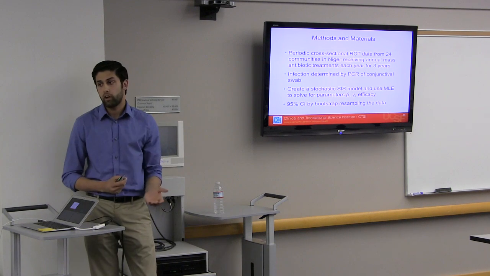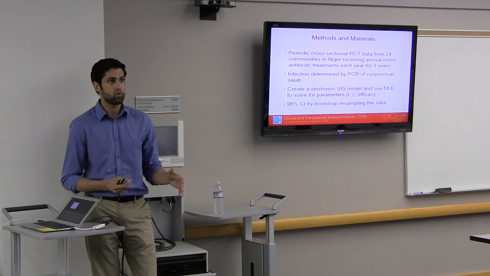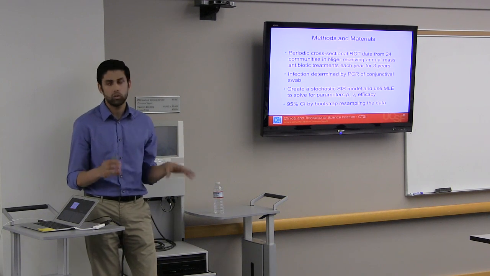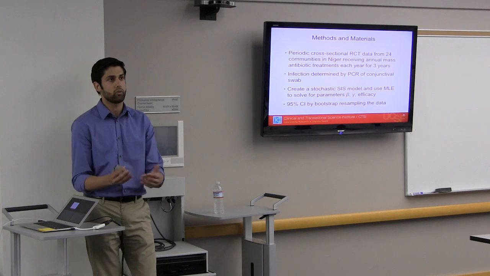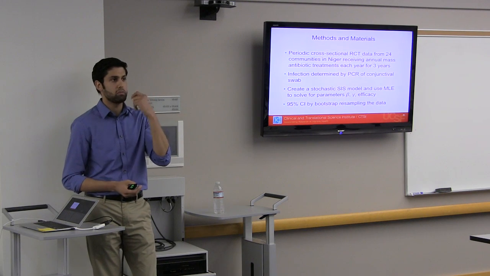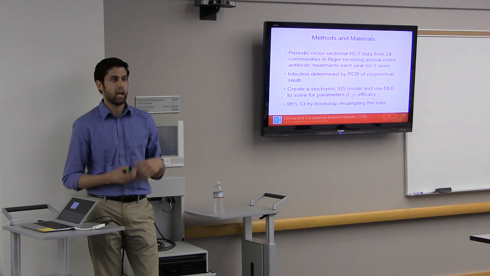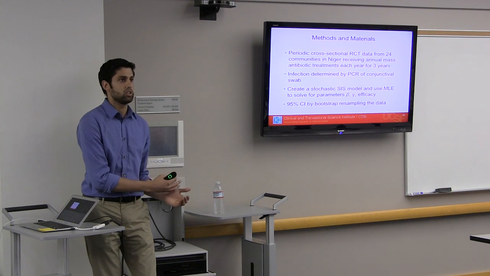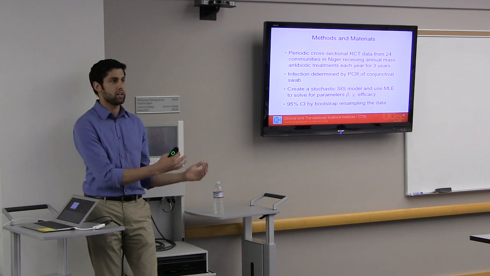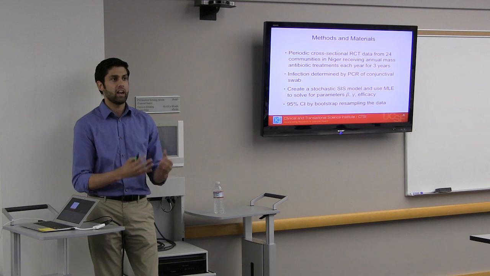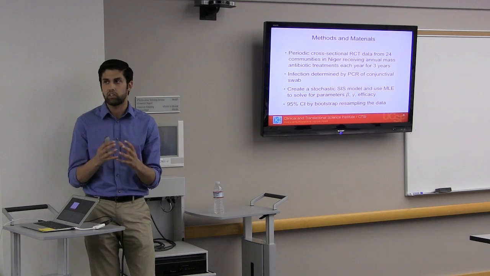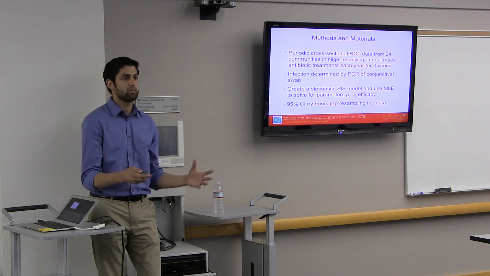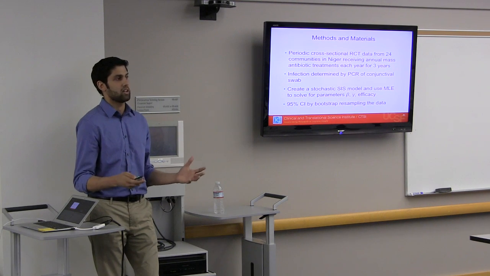So I have periodic cross-sectional RCT data from 24 communities in Niger and communities in Ethiopia as well, who received annual mass treatments of antibiotics each year for 3 years. The infection is determined by PCR swabs of the conjunctiva, and I'm going to be creating stochastic SIS models using maximum likelihood estimation to solve for optimal values of beta, gamma, and efficacy. And then I can figure out what the confidence interval for my efficacy is by bootstrap resampling the data. And that is how I'm going to come up with my answer of what the efficacy is of these antibiotics.